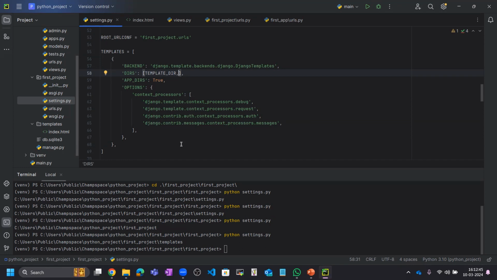Now we have created the index.html, so let me write some code here.